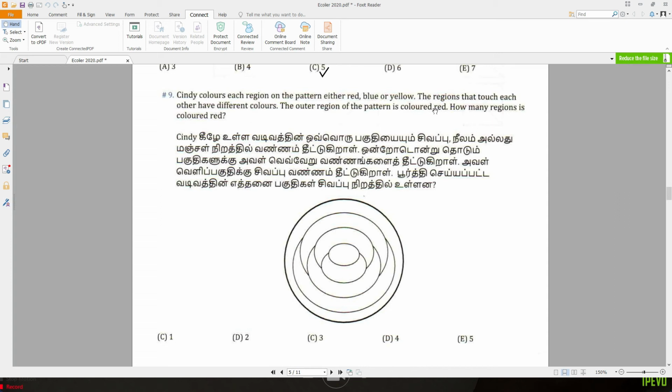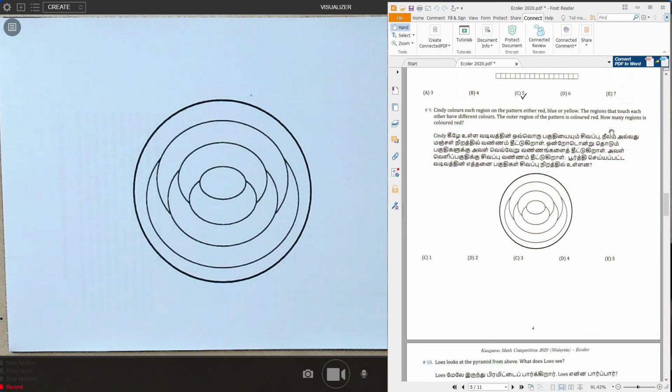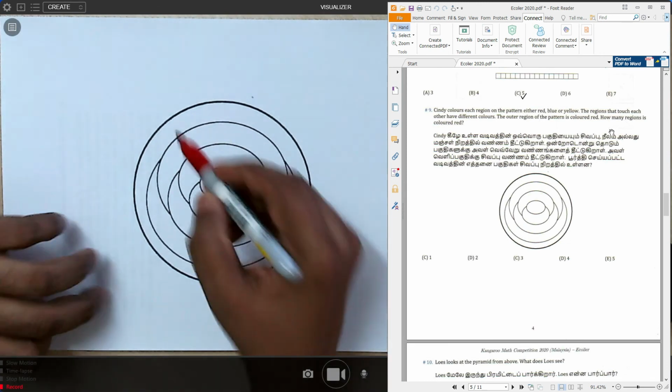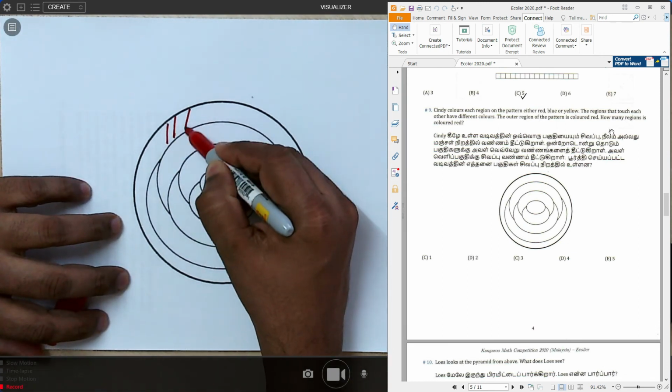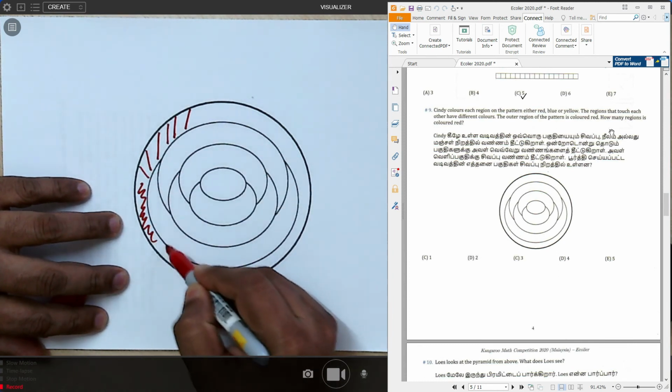How many regions are colored red? Okay, for this question we have to start with the outer region, red color. Let's say this is the picture we have. So when the outer region is red in color, okay, this is the outer region. So this one we color with red.